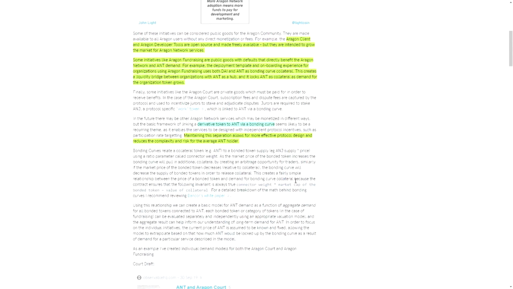So purely out of a token value perspective, we would like to see more of these different tools being created that force you to lock ANT tokens up in a contract, because this way there will be less supply, and hopefully the more interesting projects we have, the more demand there will be for the ANT token.